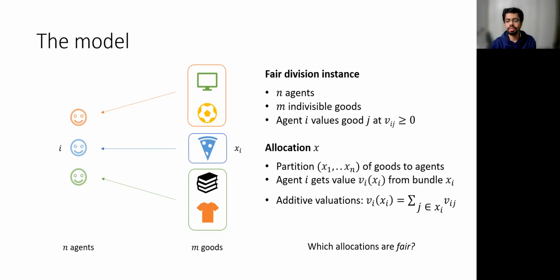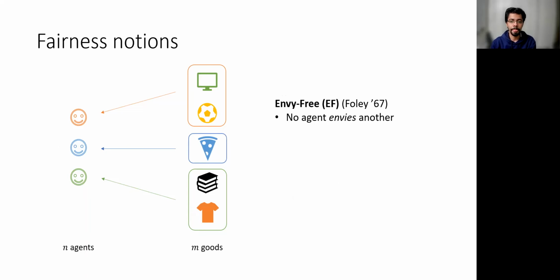So as I mentioned, the fair division problem asks if we can allocate goods fairly. So let me talk about the fairness notions we consider. Arguably, the most popular notion of fairness is envy-freeness, which means that no agent envies another. Formally, every agent i should prefer her own bundle xi over the bundle xk of any other agent k. In other words, Vi of xi should be at least Vi of xk. And note that in comparing bundles, the agent i uses her own valuation function Vi.